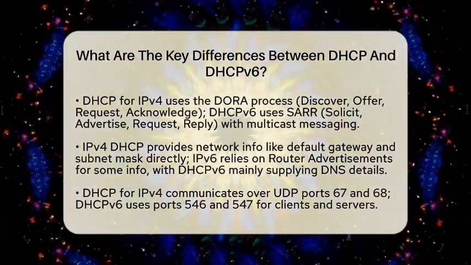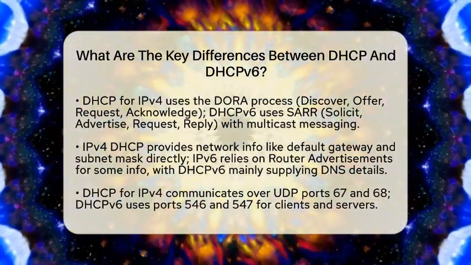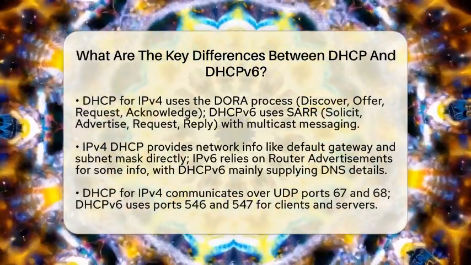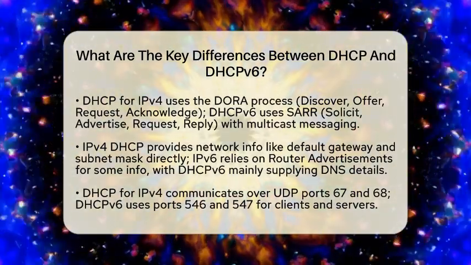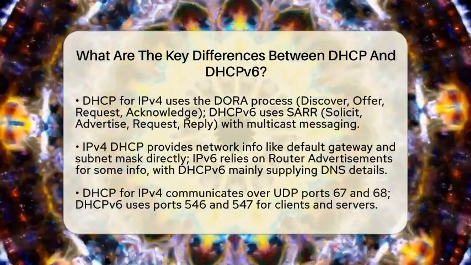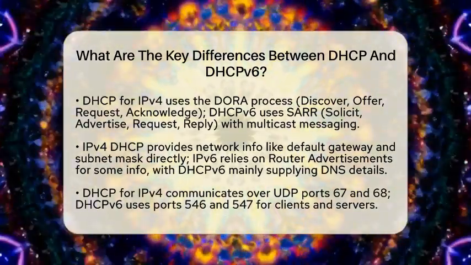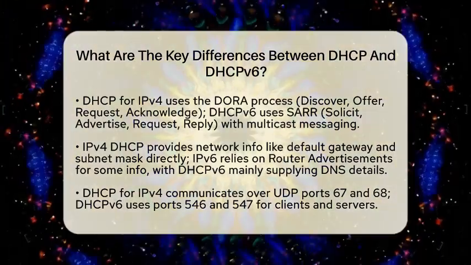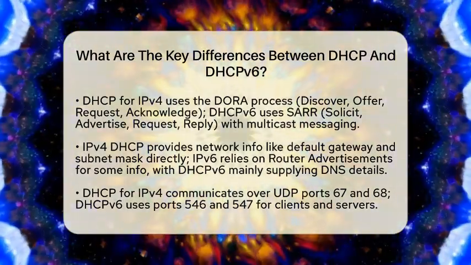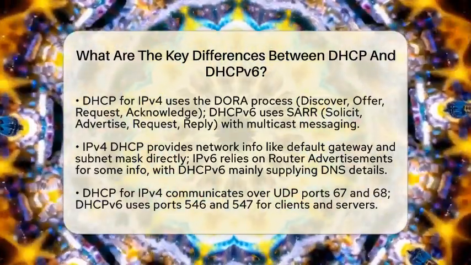The way devices get their addresses also differs. DHCPv4 uses a process called DORA, which stands for Discover, Offer, Request, and Acknowledge. Devices broadcast a request to find a DHCP server, and then the server offers an address. The device requests it, and the server confirms.